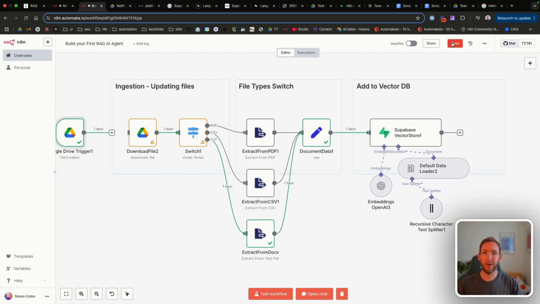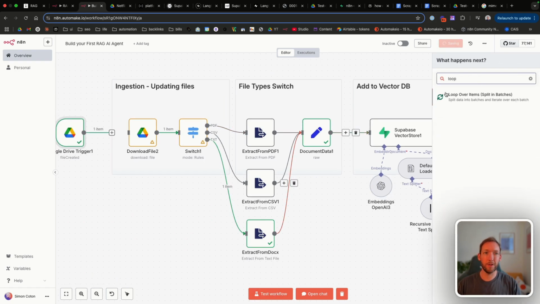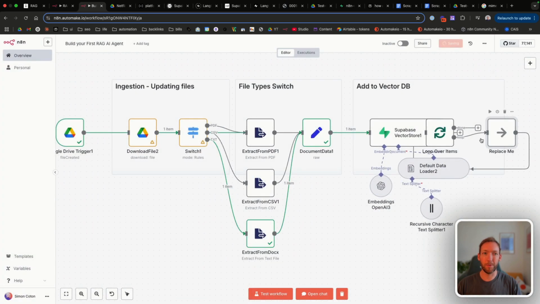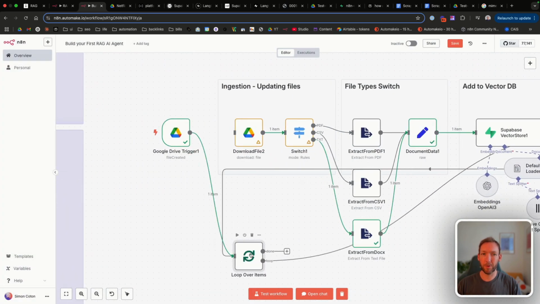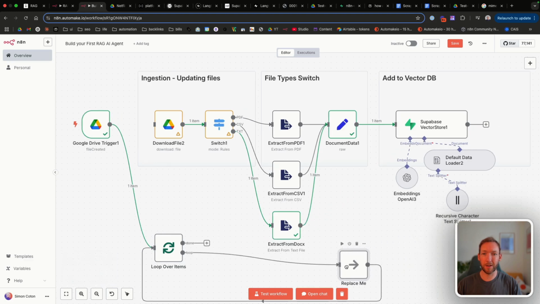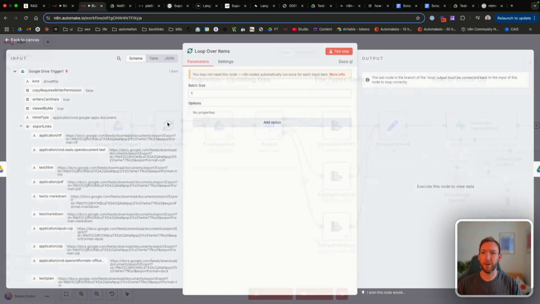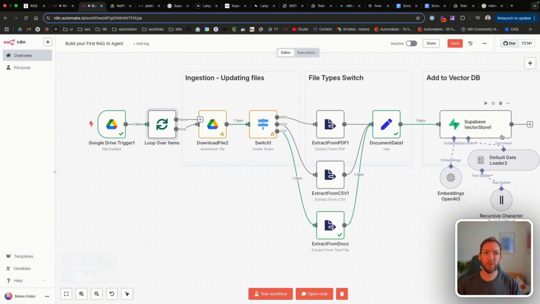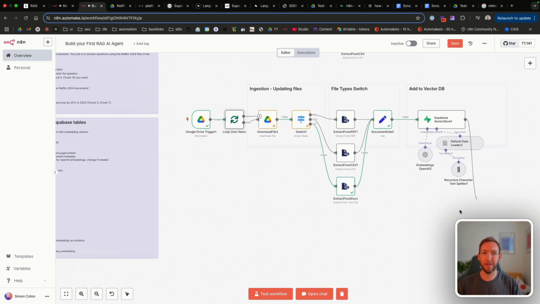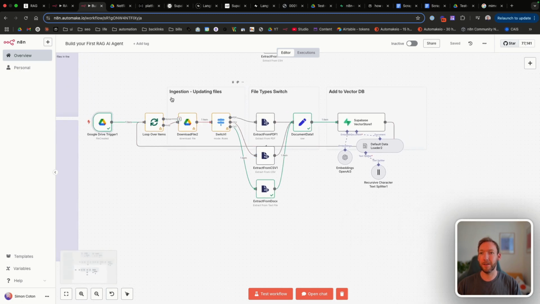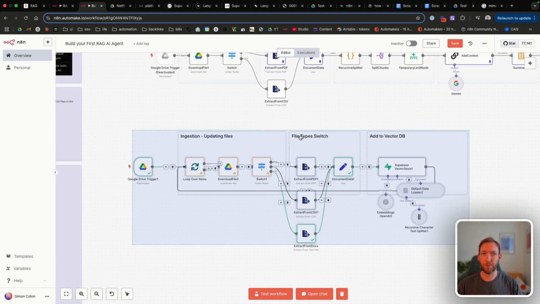And then we're going to do one final thing, which is add a loop node. That means we can process multiple documents at a time. This one looks a bit crazy, but let's just bring it down here. Let's delete all the attachments and connect the loop here. So this means it will process one at a time, go through this process, add it to the vector database, and then we'll connect that back to our loop. So a second item, if it comes in the same minute, will be processed separately. And then we don't need to do anything with the done here, because we're not doing any post-processing.